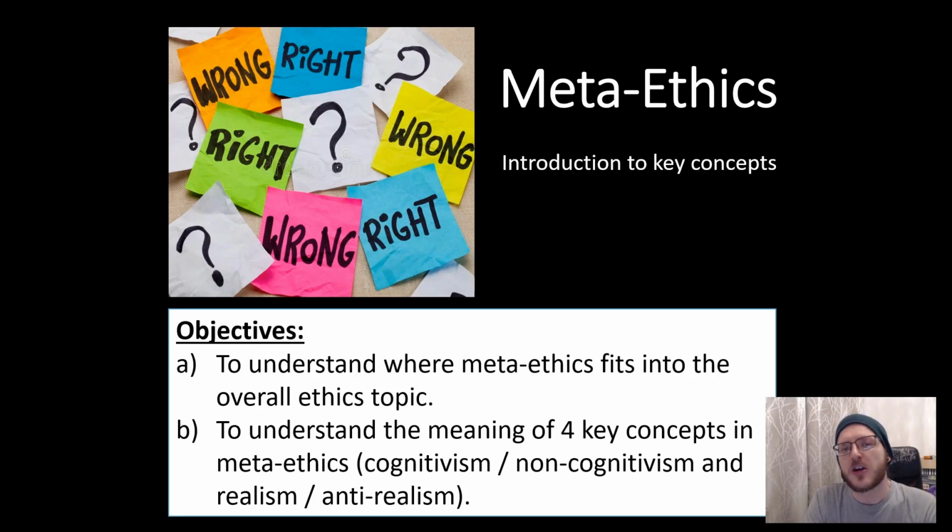So what are we actually going to cover in this video? Well, first we're going to look at what meta-ethics actually is and where it fits in with some of the other ethical discussions and other ethical topics that we've been looking at this year. Once we've done that, we're going to look at four key concepts in meta-ethics: cognitivism and non-cognitivism, realism and anti-realism. These terms are going to turn up constantly throughout the rest of this topic, so it's absolutely crucial that you understand them as they play a major role in understanding some of the theories that we're going to be looking at later on.